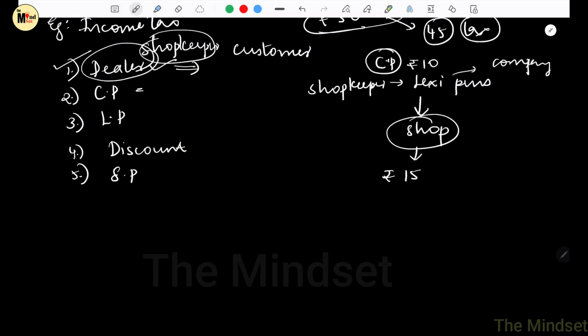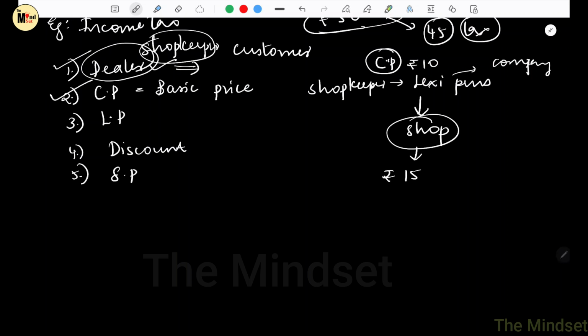It is the price at which the trader buys the goods. The trader is the same as the dealer. The cost price is also called the basic price. We have to understand the different terminologies so that if it comes in the question paper, we know that basic price is the same as cost price. So that concept is also clear.